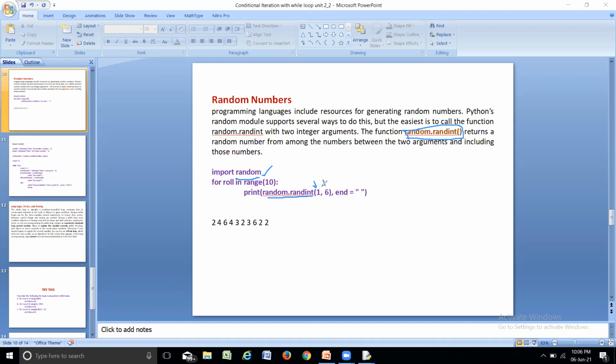Within this range, some number will be randomly produced by random.randint. We cannot predict which number gets produced. It is purely random. If you run this program, the value produced here is 2464. If you run it again, the output may be something different. You will never get the same output if the program involves random number generation. Okay, so that is how random numbers work.